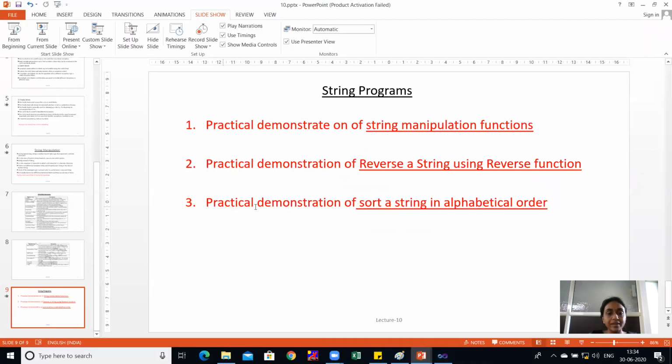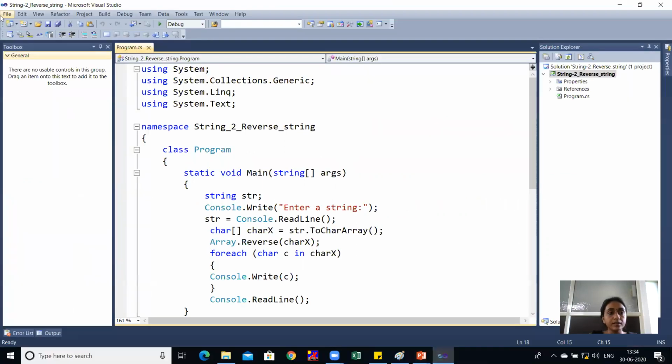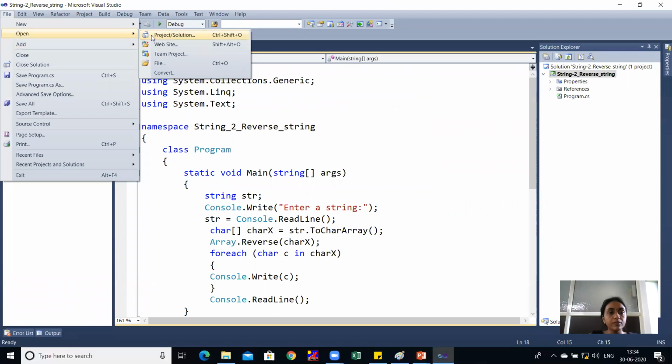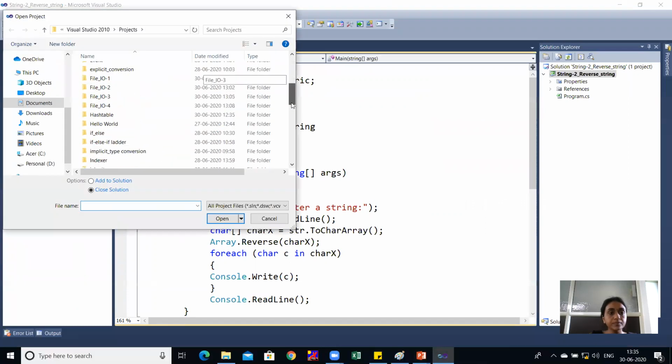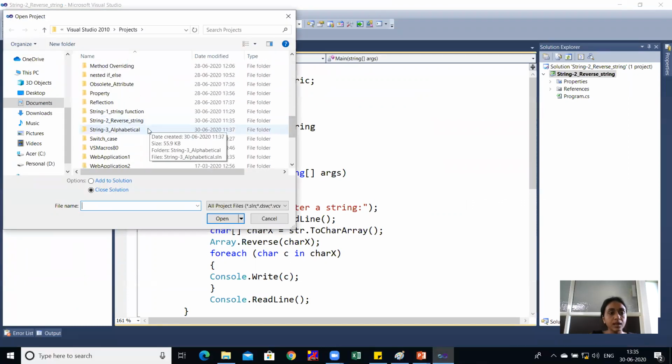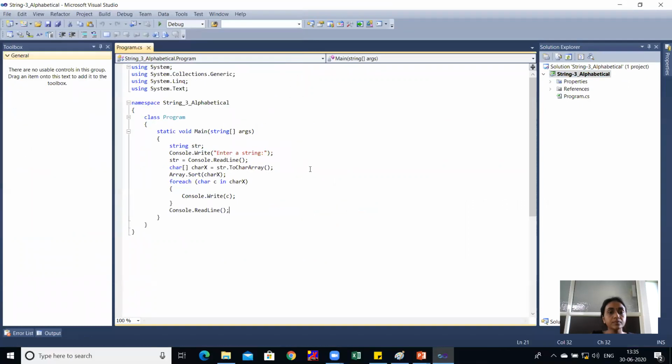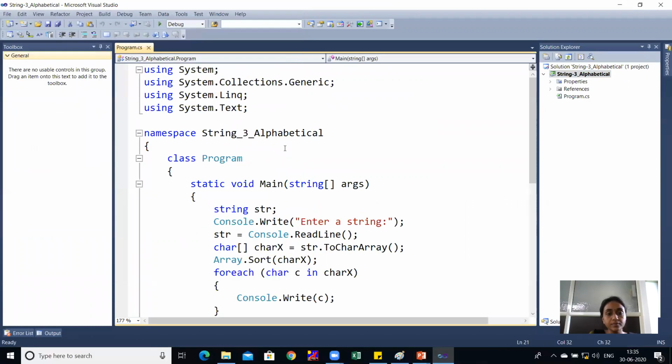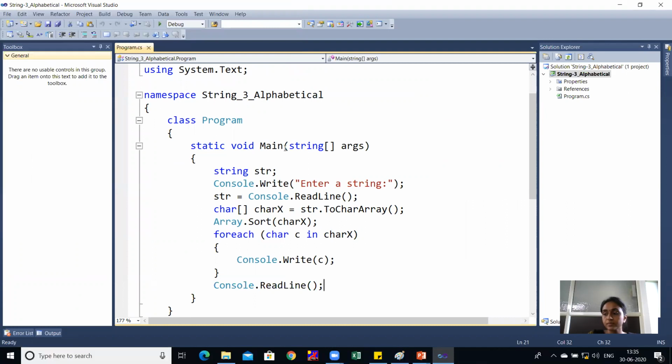The last code is the practical demonstration of sorting a string in alphabetical order. For this, I'll open the code, file, new project, alphabetical order. Here you can see we have entered some string in the variable str, which is of string data type.